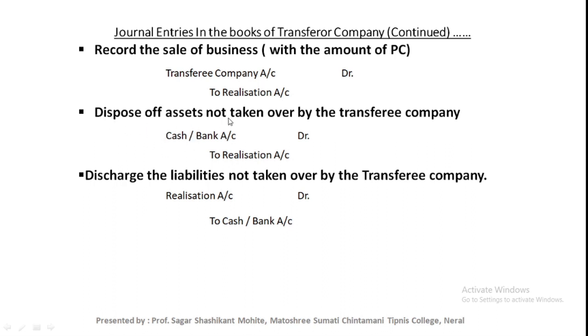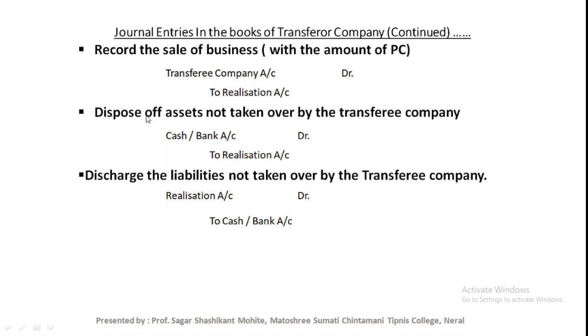If there is any asset not taken over by the transferee company, then that asset will be sold by the old company, the transferor company. The journal entry will be cash or bank account debit to realization account.